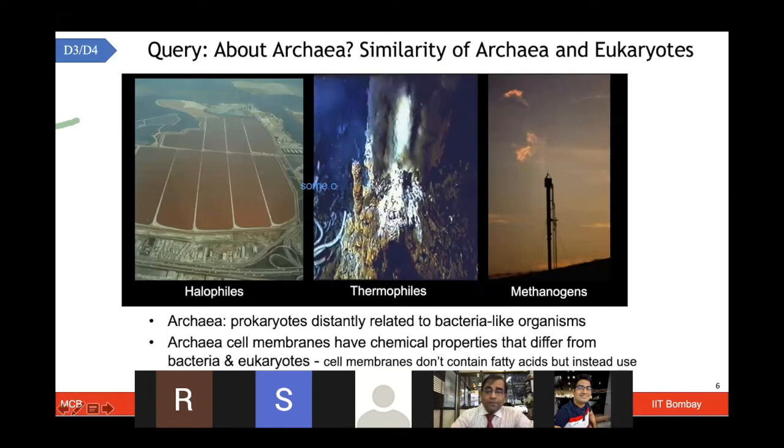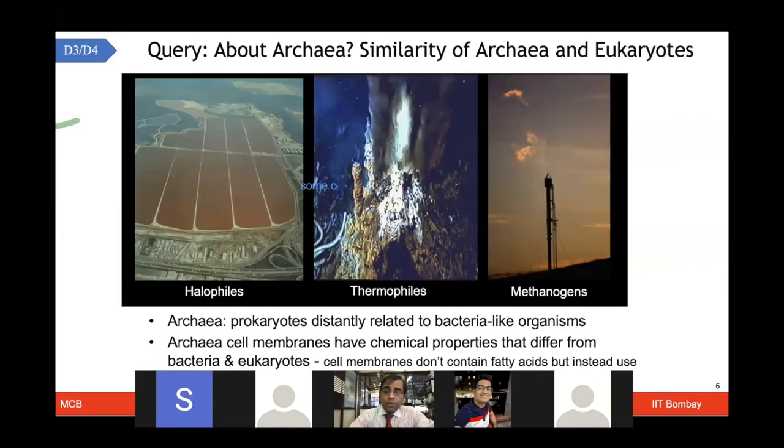Halophiles, for example: if you are traveling by plane and look at a field area that has a lot of salt patches, even in those areas these kinds of archaea can grow. Thermophiles: look at this kind of extreme heat environment; even in that, they are able to grow and survive. Methanogens, which produce methane gas: even in this environment, these archaea can grow. So these archaea have some distinct features which make them unique compared to prokaryotes or eukaryotes.